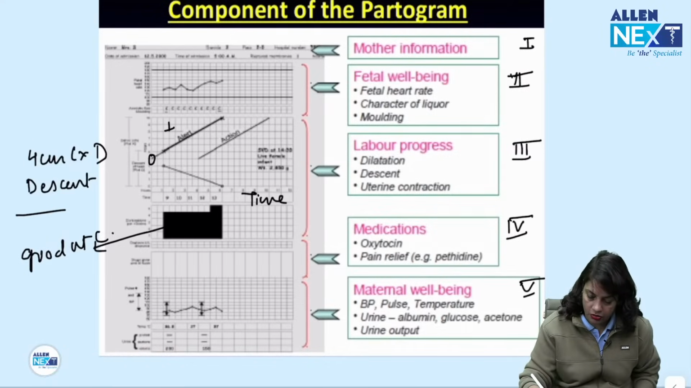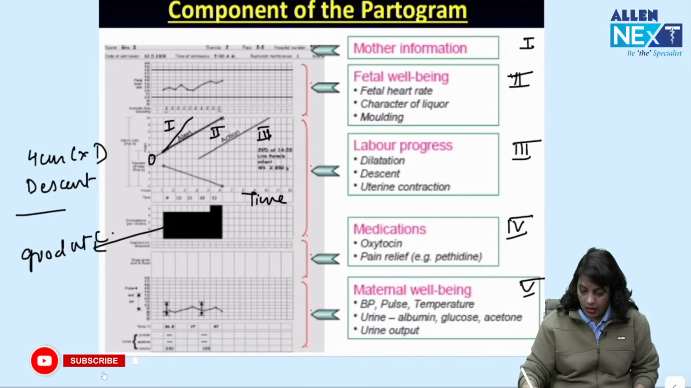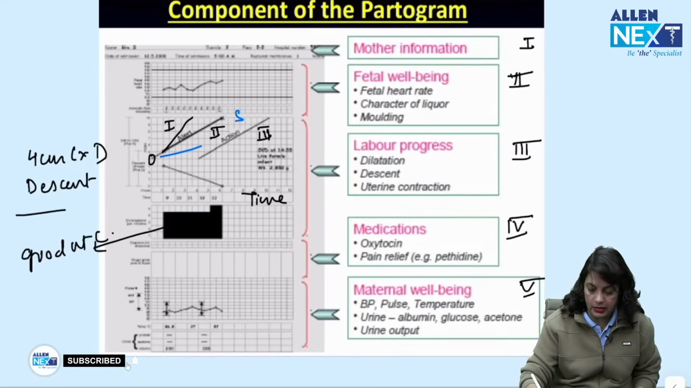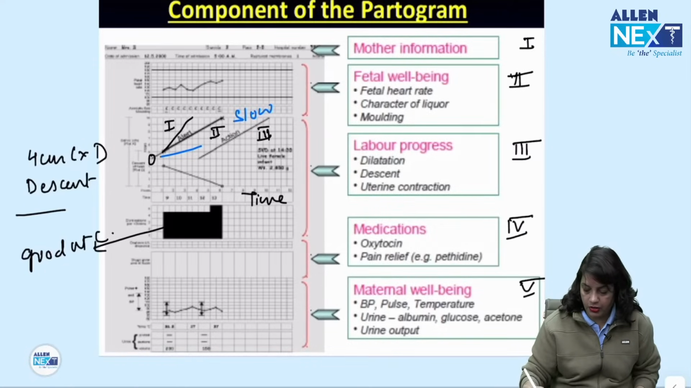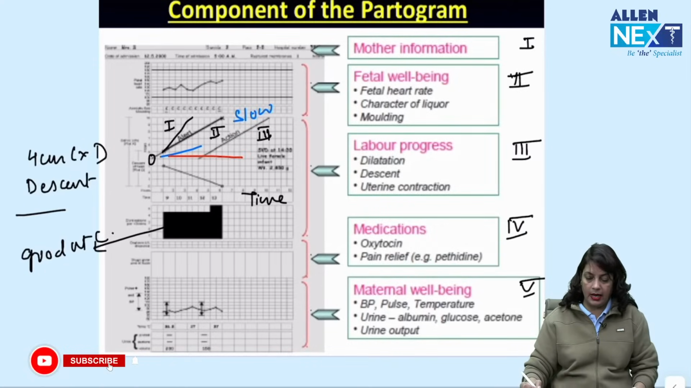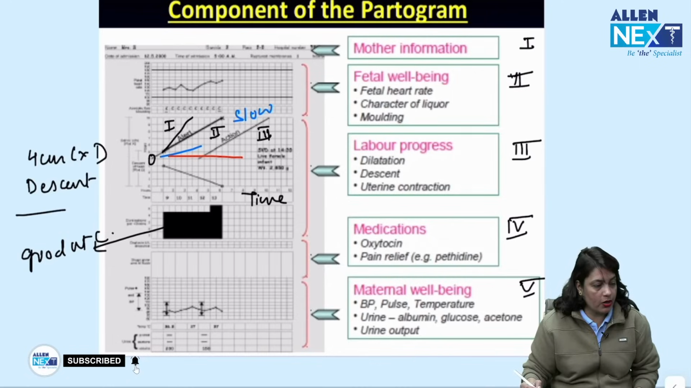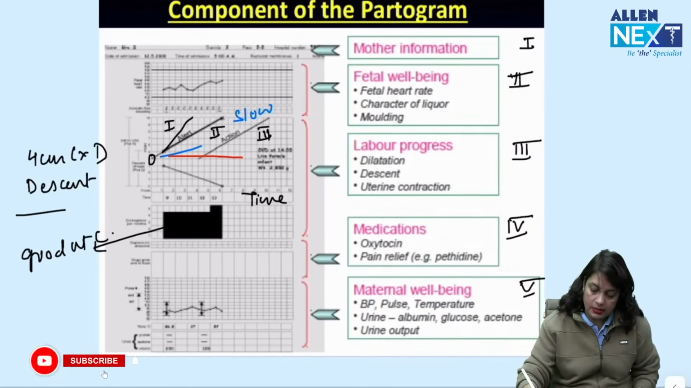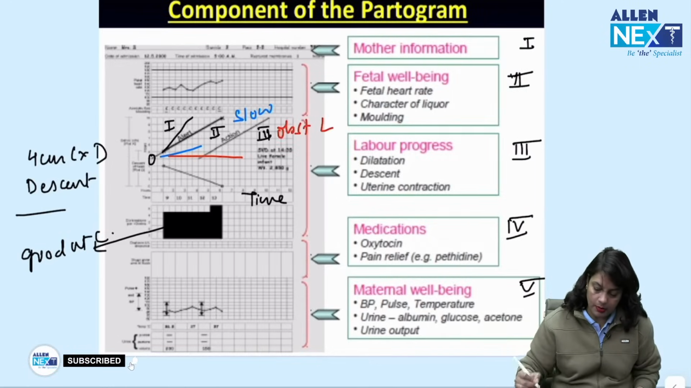The line, there are 3 zones, zone 1, zone 2 and zone 3. If the graph is going in zone 1, that is a normal progress. If it is going in zone 2, that is a slow progress. And if it is crossing the action line, then that is an obstructed labor. You have to do a cesarean section immediately.